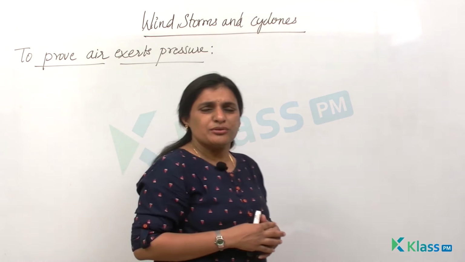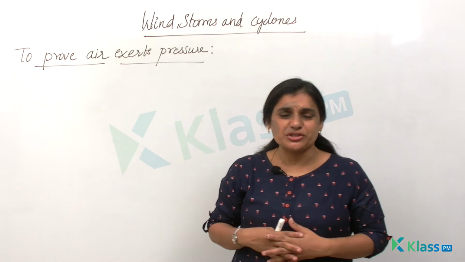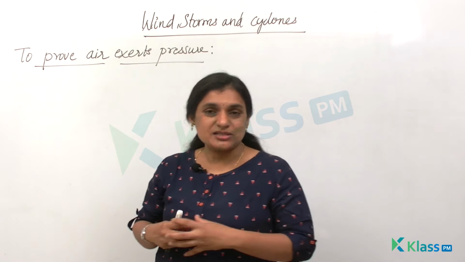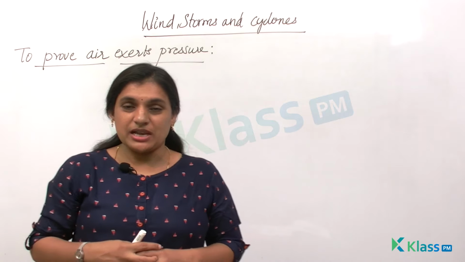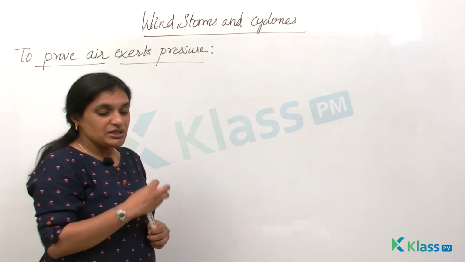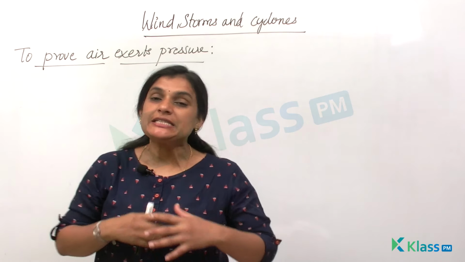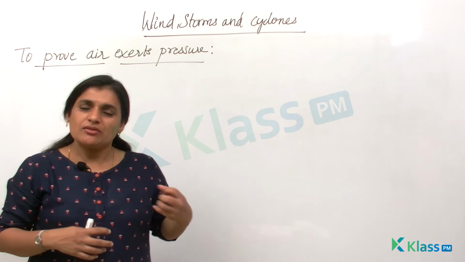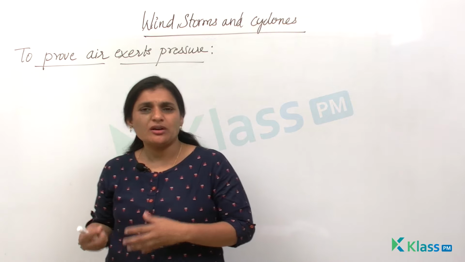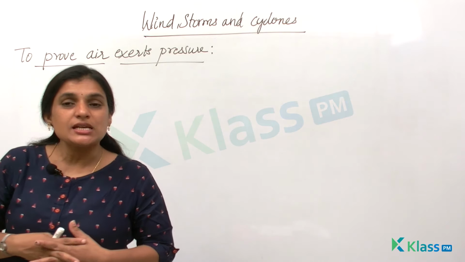Now how do you know that air has exerted a pressure due to which the can or plastic bottle has deformed? We know that the shape of the can is distorted or deformed. Now how do you know that the shape is distorted, or how do you explain that air exerts pressure?